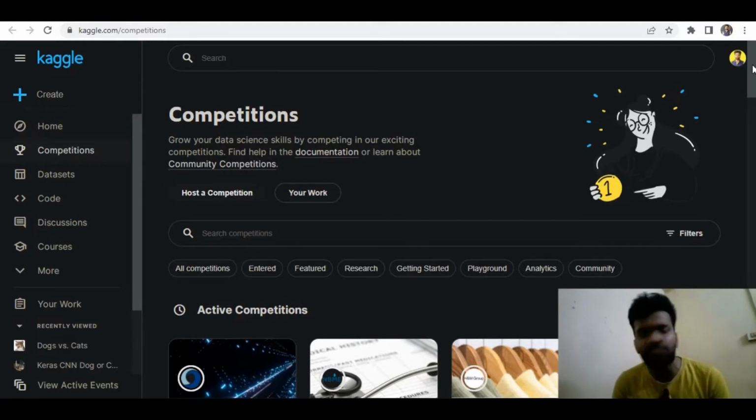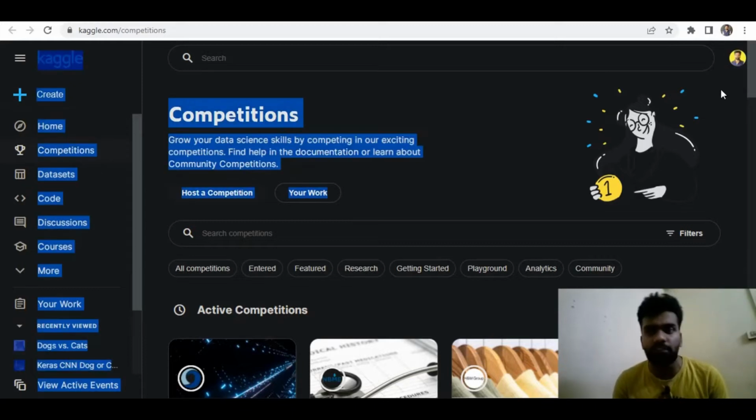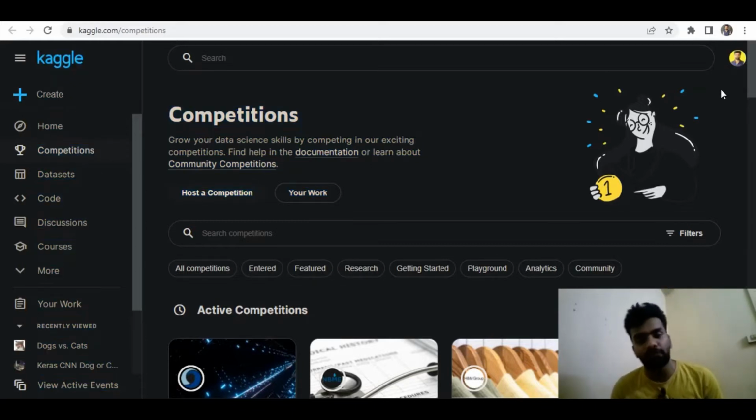If you are a complete beginner, just start with some basic projects. Here in Kaggle as well, we have some basic projects where you can start, for example, in machine learning, we have the Titanic project. Start with such projects, learn in the process, and you will be able to compete in much bigger projects as well.